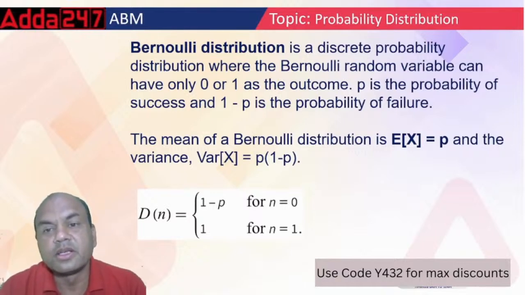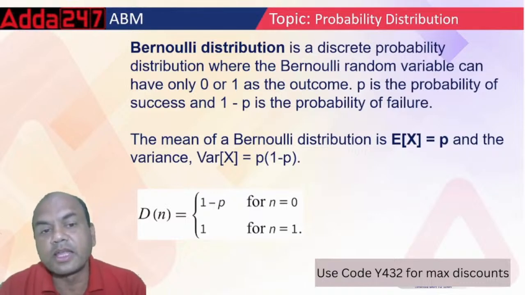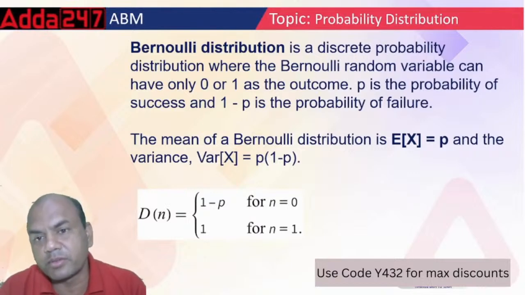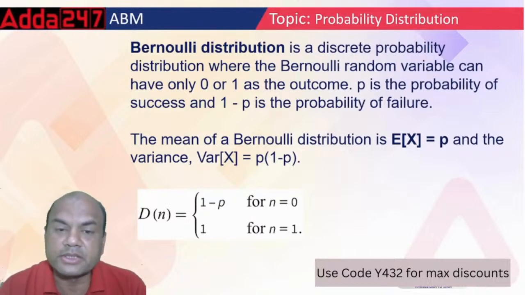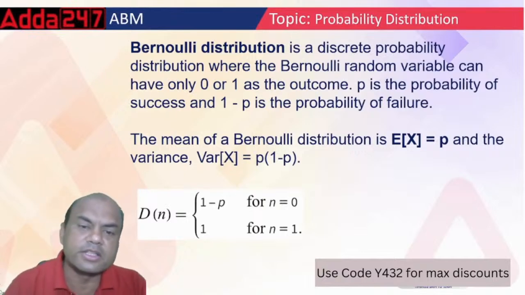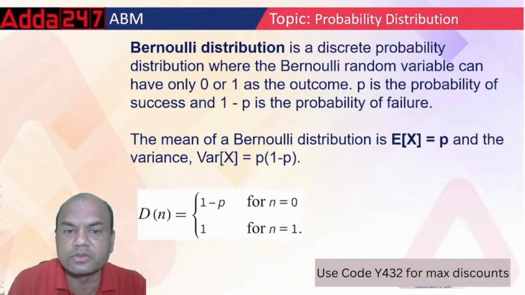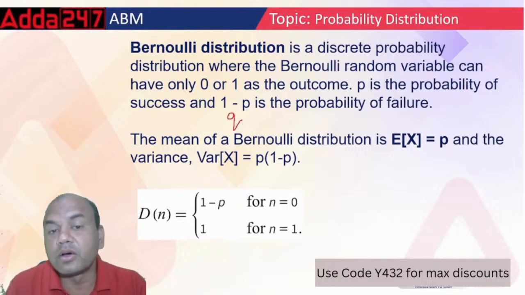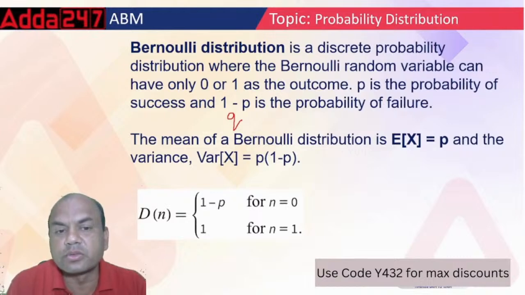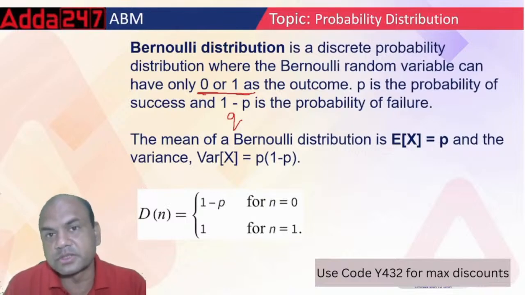Bernoulli distribution is a discrete probability distribution where a Bernoulli random variable can have either 0 or 1 as outcome. P is the probability of success and 1 minus P is the probability of failure. Some books call this 1 minus P as Q also. So either two answers should be applicable. Either 0 or 1. Remember, important point: there should be only two answers.